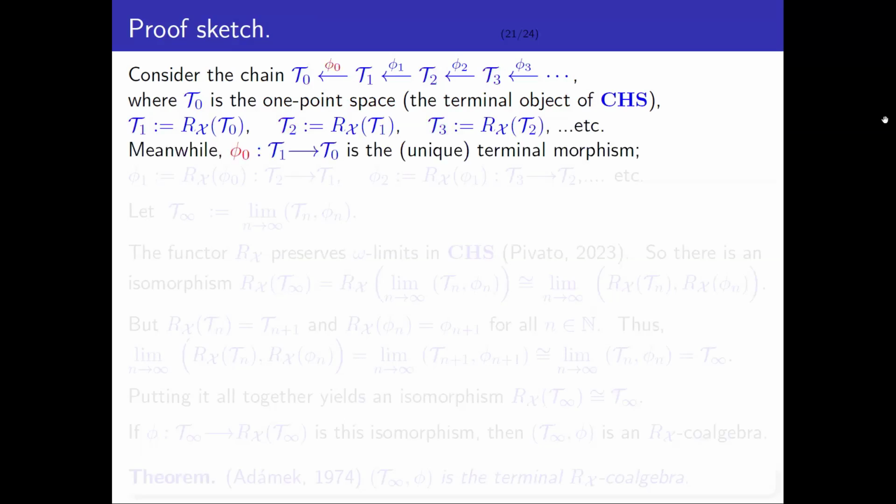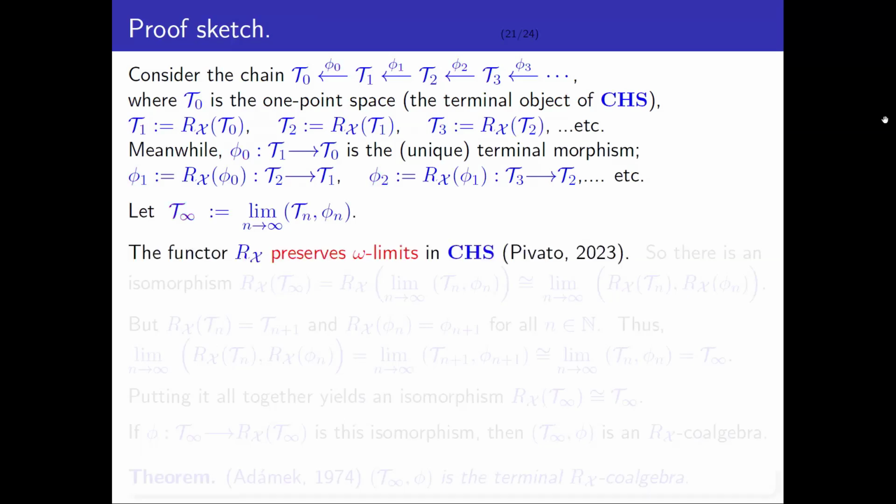What about the maps? Phi0 is just the unique terminal morphism. It maps everything to the one-point space. Phi1 is the image of Phi0 under the functor. Phi2 is the image of Phi1, etc. So now I have an infinite chain. Let T infinity be the limit of that chain in the category of compact Hausdorff spaces. Now here's the key fact. This is the key technical lemma.